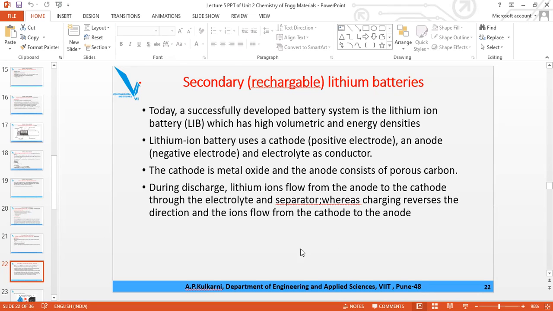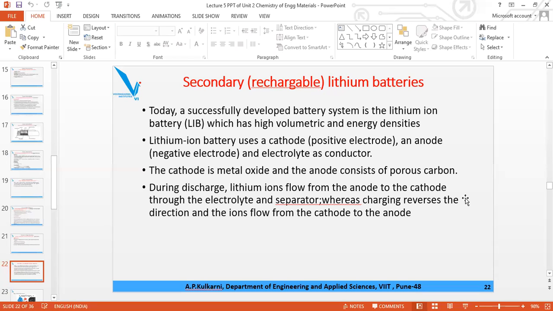Now what happens? There are two reactions: the discharge reaction and the charging reaction. You just remember one way, so that you can recall the other way. When your battery gets discharged, lithium ion moves from anode to cathode. Only one way you remember; exactly opposite is for the charging reaction. During discharge, lithium ions move from anode to cathode.